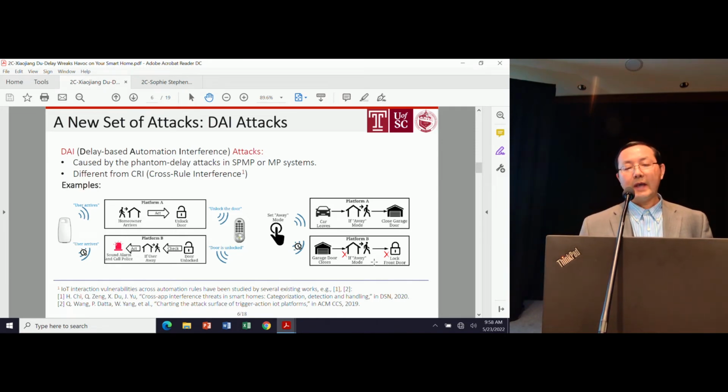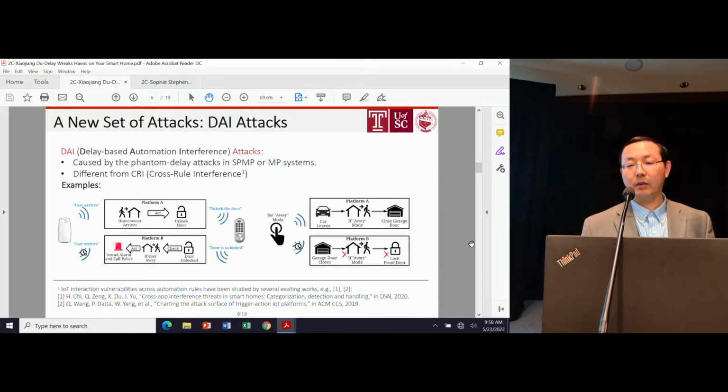So what could happen in the attack is that the attacker could delay the user away message on platform B. So the user away message is not sent to platform B, and platform B will check the condition and find it does not satisfy. It will not lock the front door, which means when the user left the home, the front door could be left open.